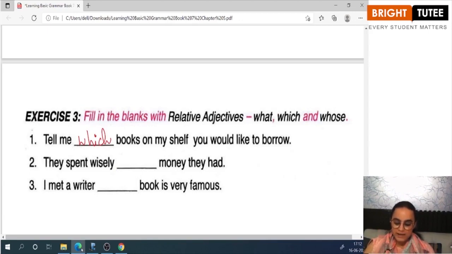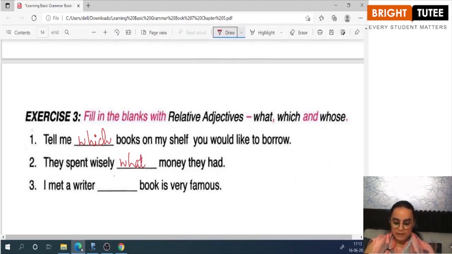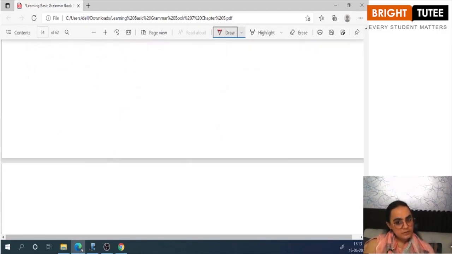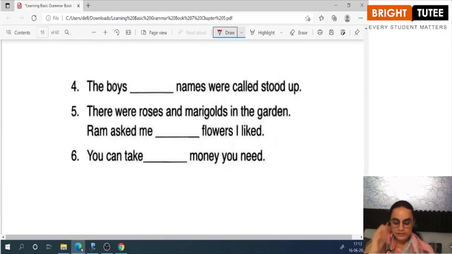They spent wisely what money they had. I met a writer whose book is very famous. The boys whose names were called stood up. There were roses and marigolds in the garden. Ram asked me, what flowers did I like? You can take what money you need.